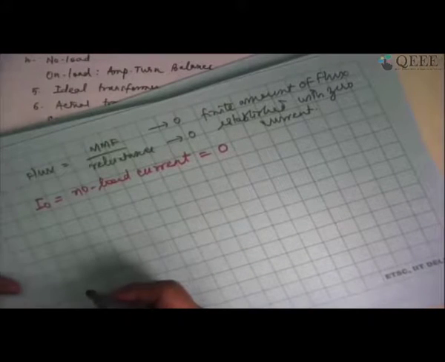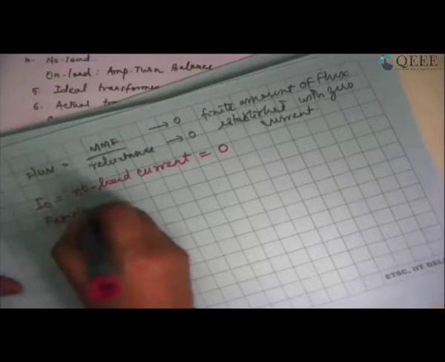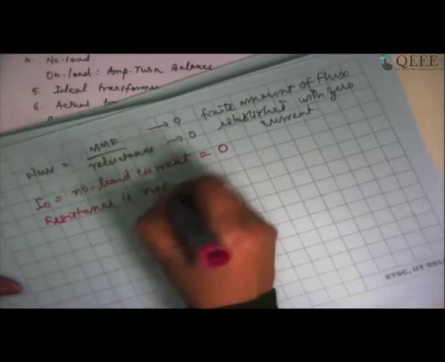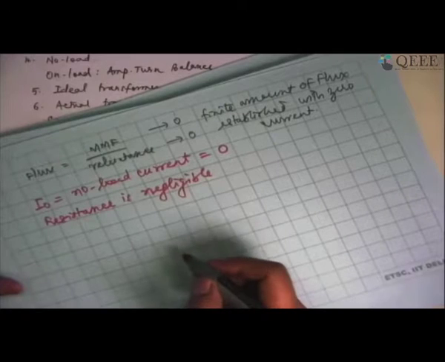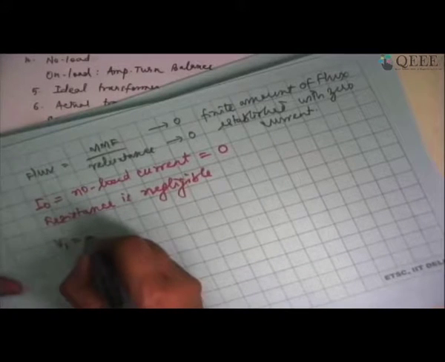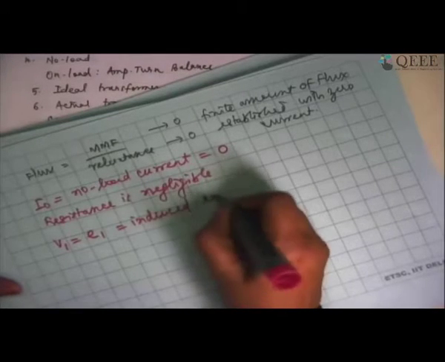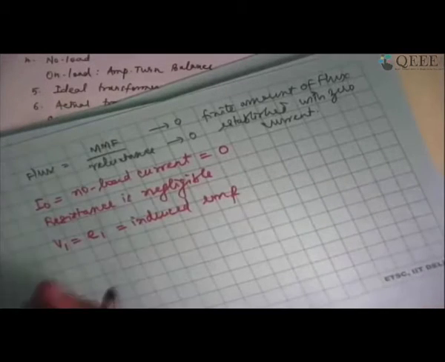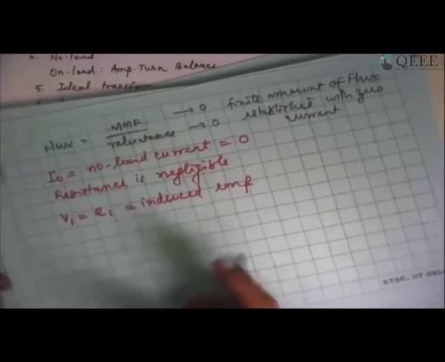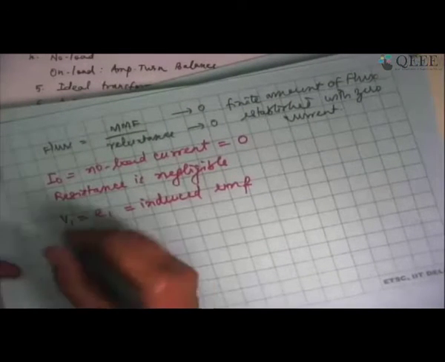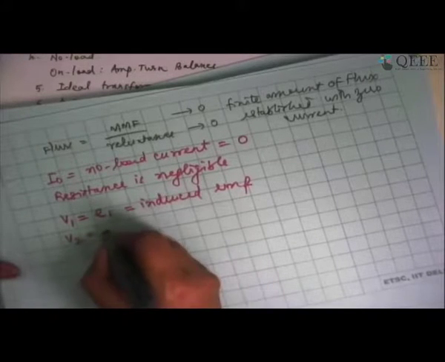The second one I should say is, resistance is negligible. So if resistance is negligible, that means there is no drop in the primary winding and secondary winding. That is when we say V1 is equal to E1, which is the induced EMF. That is, applied voltage and induced EMF are exactly balancing each other because the resistance drop is negligible. And V2, which is the terminal voltage on the secondary, will be equal to E2.